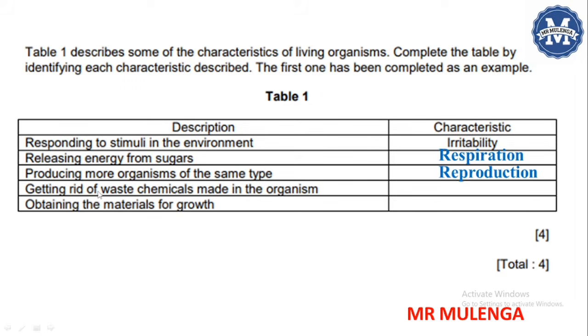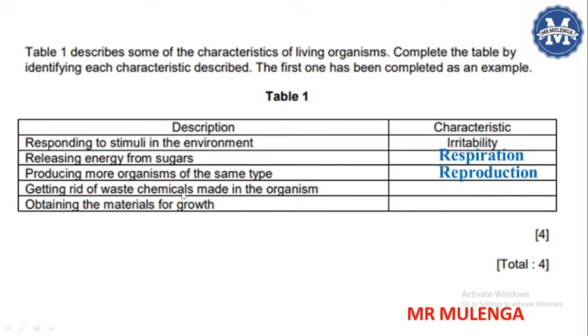We now move on to our fourth one, getting rid of waste chemicals made in the organisms. Which characteristic of living organisms is being described here? Getting rid of waste chemicals made in the organism. These waste chemicals are toxic chemicals that are not needed in the body of an organism.